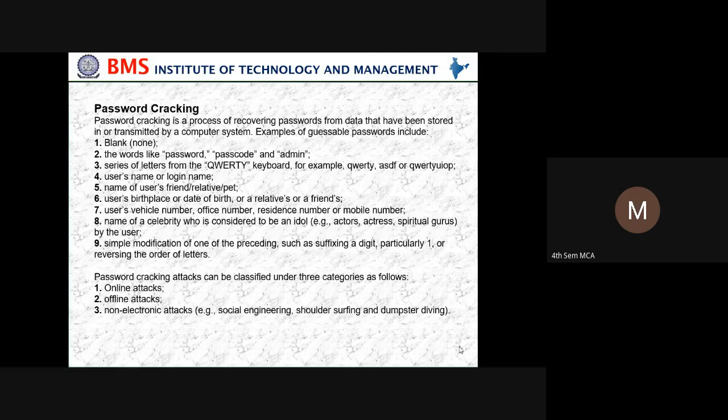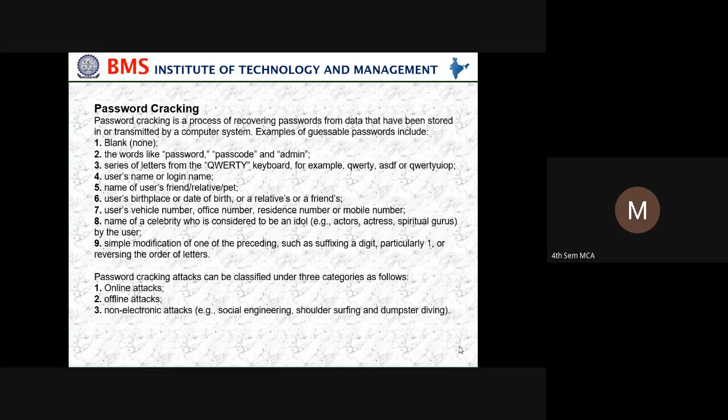Also the name of a celebrity who is considered to be an ideal, such as favorite actors or actresses, or sometimes gurus they follow. Also simple modification of one of the preceding, such as suffixing a digit, particularly one, or reversing the order of letters.